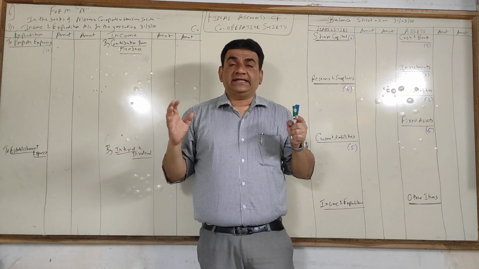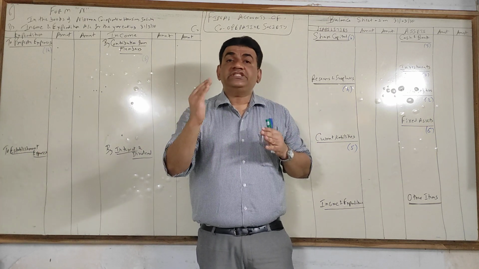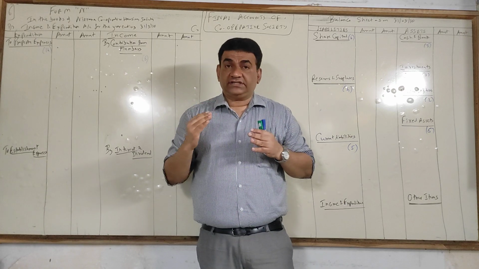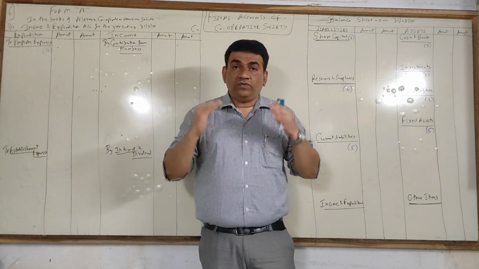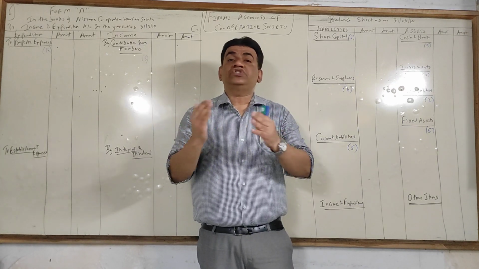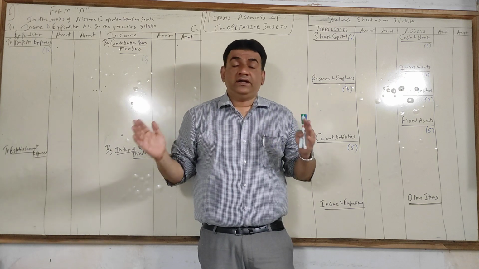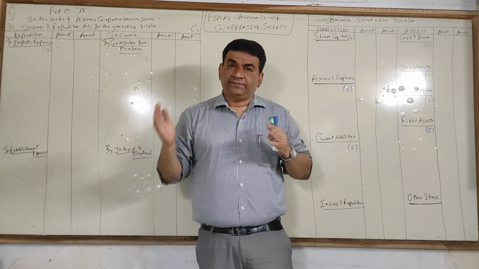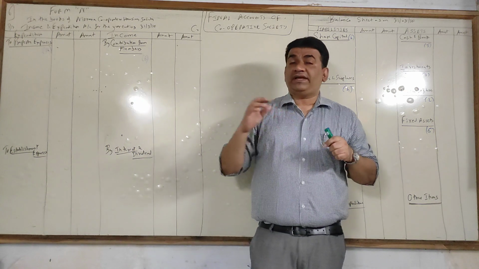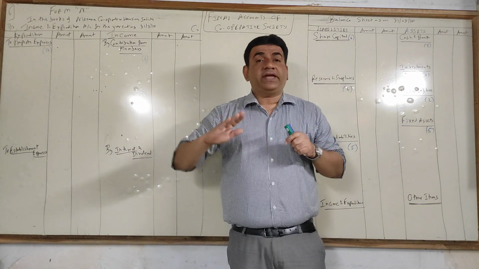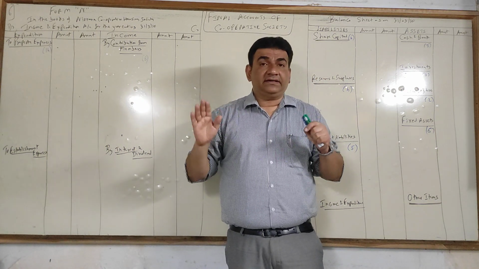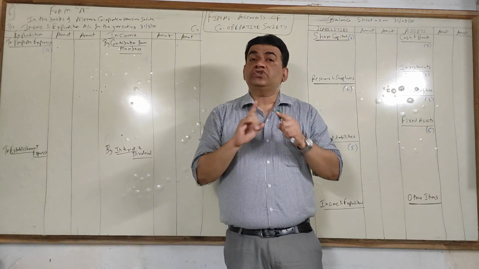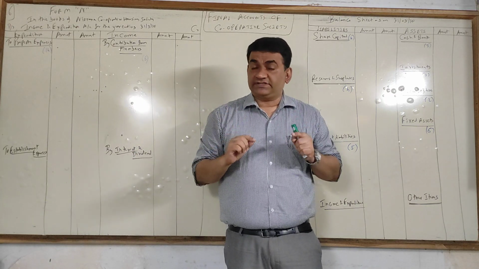A cooperative society, let it be any type, is a non-profit organization. Their object is to provide services to the members and not to make profits. They may make profit, but the sole objective is not to make profit but to provide services.